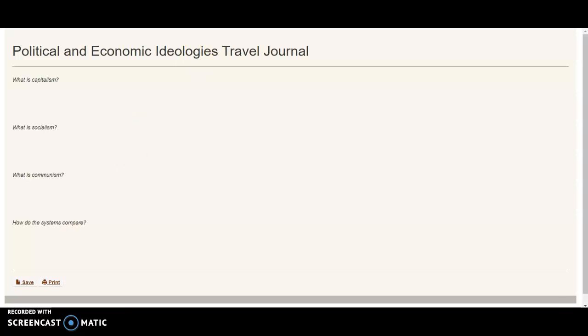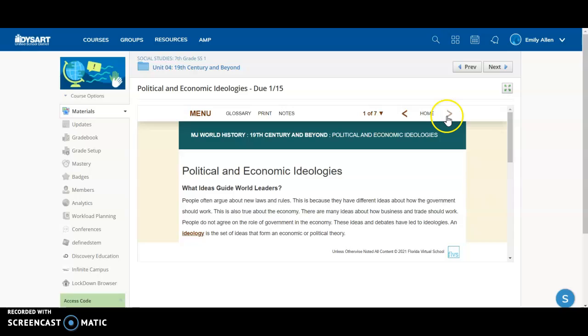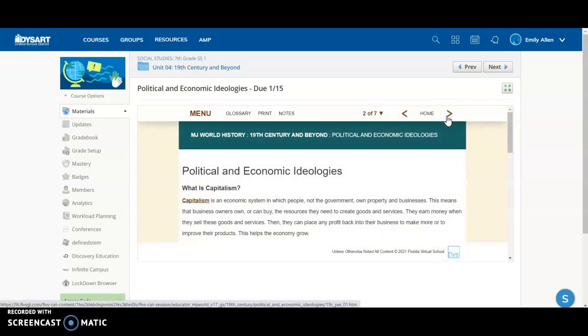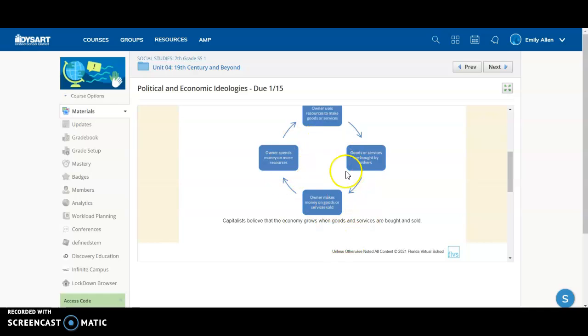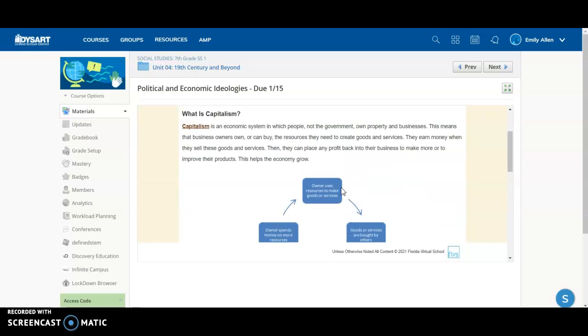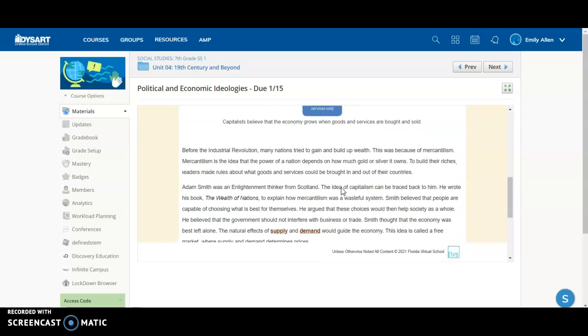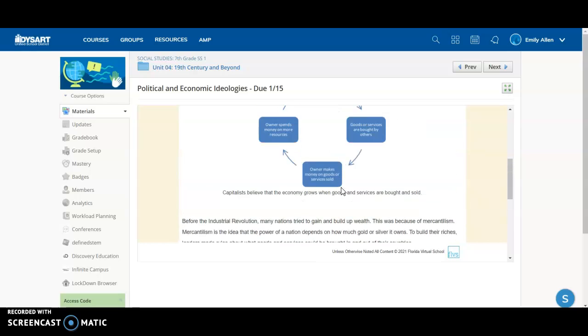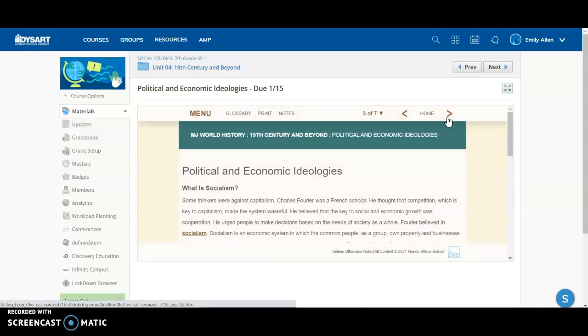So, for capitalism, what you will want to have an understanding of. Yes, get some definitions, but you also might want to draw this picture in your notes. That will be a very helpful visual to help understand how things are decided in the economy and what that looks like, I think is the best way to phrase that simply.